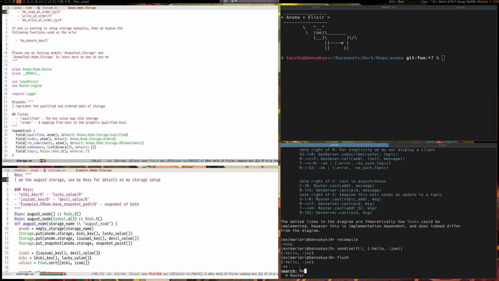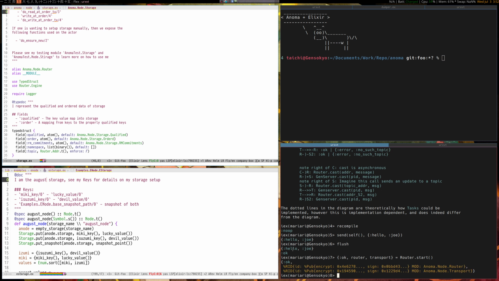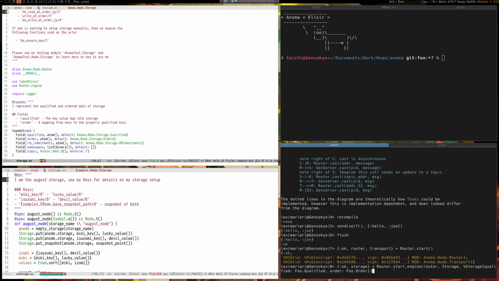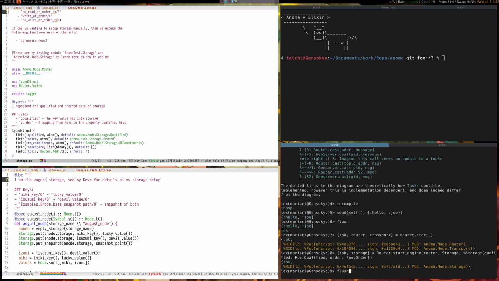So let us start our gen server. We're technically not really using gen servers, we're using an abstraction over it, so we have our own public ID system. So great, we regenerate some IDs, and then I'm going to start our storage. So I just say start engine with the router, given the storage and some storage. Now it's very easy to send it messages.